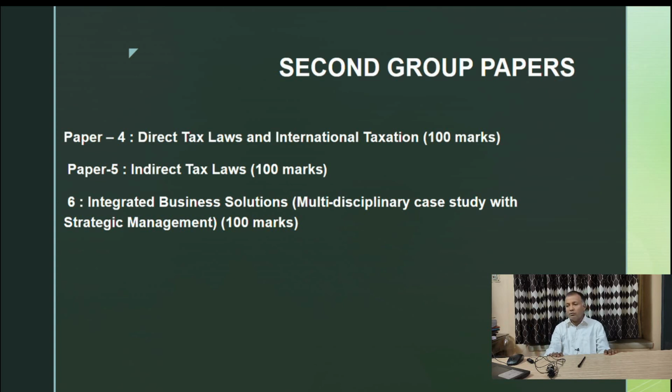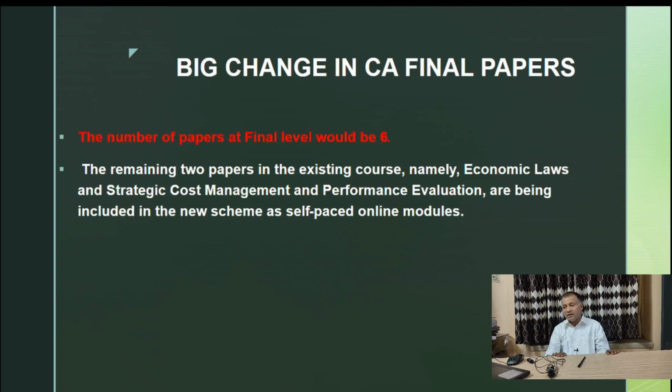Then group 2: direct tax, international taxation 100 marks, indirect tax 100 marks, and integrated business solution. This is a multidisciplinary case study with strategic management. That is also 100 marks. Here in this paper 6, there will be a very big change.